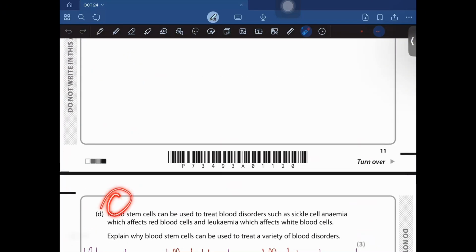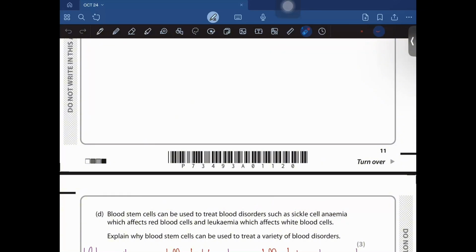Moving on, stem cells can be used to treat blood disorders such as sickle cell anemia, which affects red blood cells, and as it affects red blood cells, this is obviously going to affect their ability to carry oxygen. And leukemia, which affects white blood cells. In leukemia, the white blood cells are abnormal and destroy healthy blood cells. It is basically referred to as blood cancer.